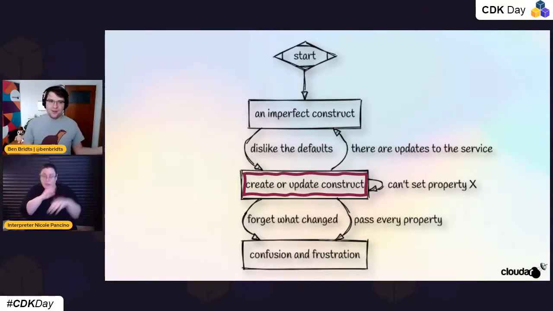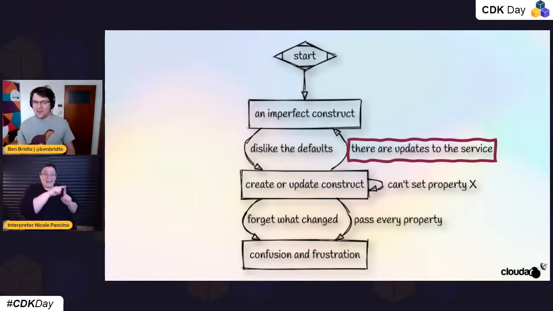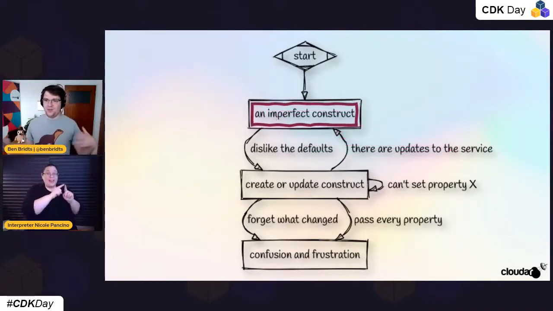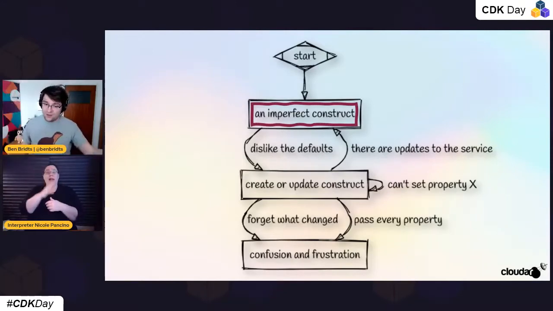And even if you have all the properties in there, the story isn't over yet. Sometime later there's a new feature with the construct or the service that you're using. They add more properties to that construct. And now we have two imperfect constructs, because the one that I created with the new defaults is not using that new property yet. And the one coming from CloudFormation or CDK might not be able to use those new defaults, because that would break backwards compatibility.